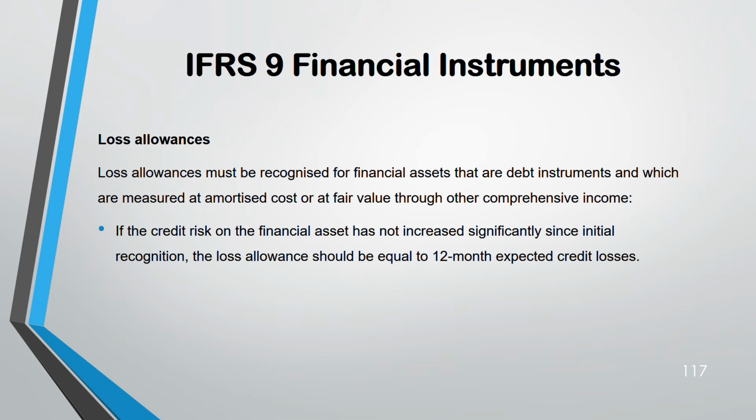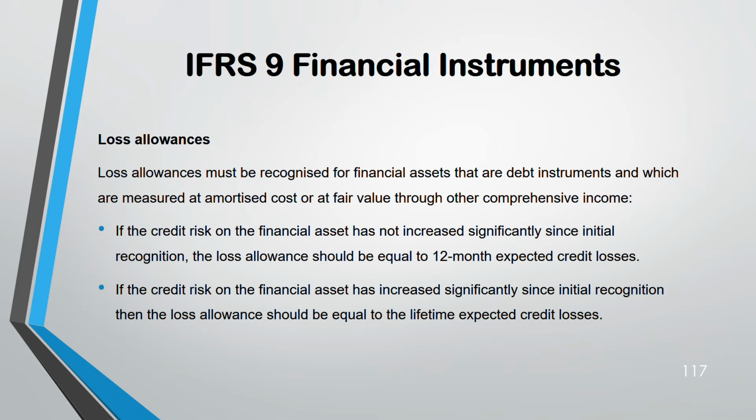If your credit risk does not increase significantly since the initial recognition on the financial asset, then your loss allowance is equal to 12-month expected credit loss. They will give you this figure in the exam. If the credit risk on the financial asset increases significantly, that means your customer is in the worst position, for example, they're not able to pay you at all, then lifetime expected credit losses.